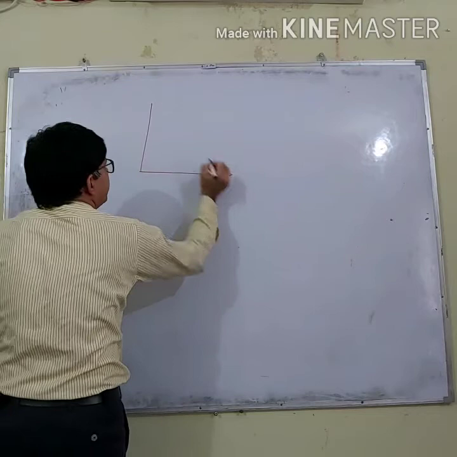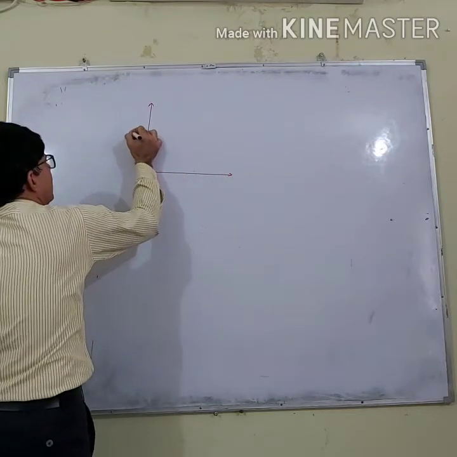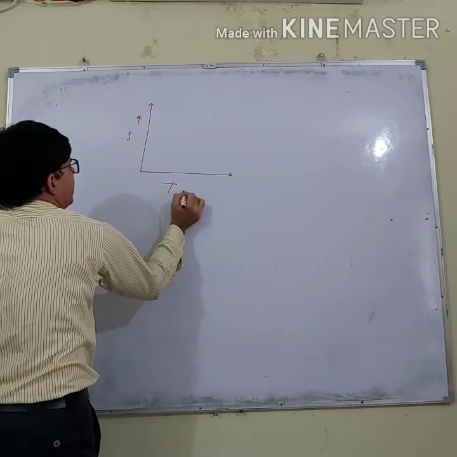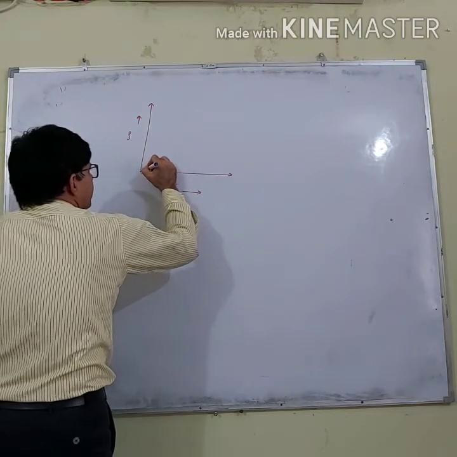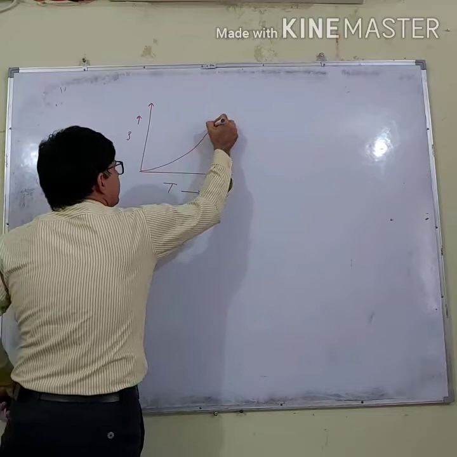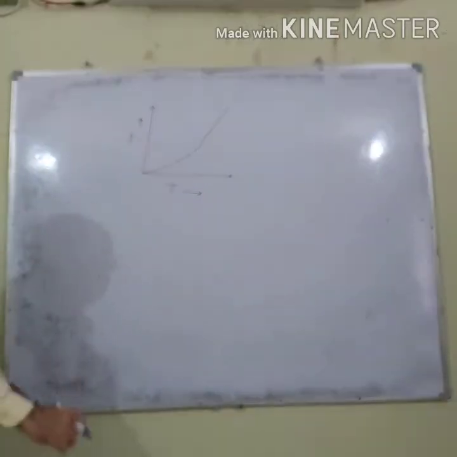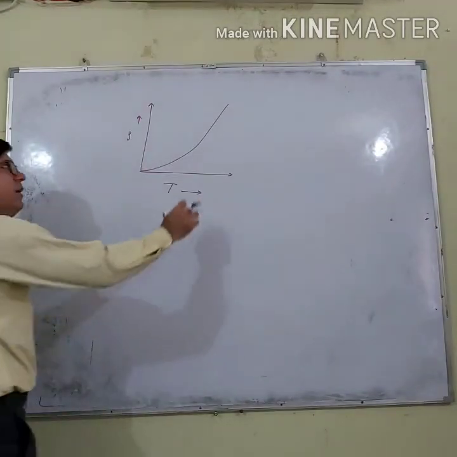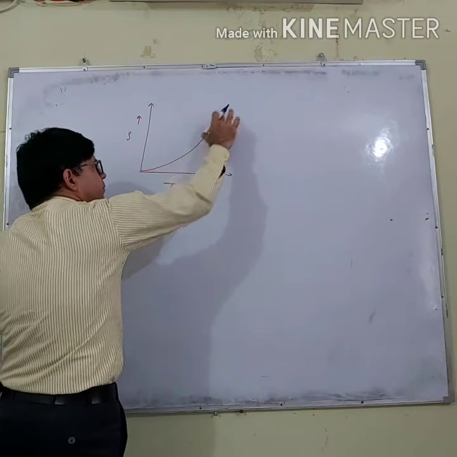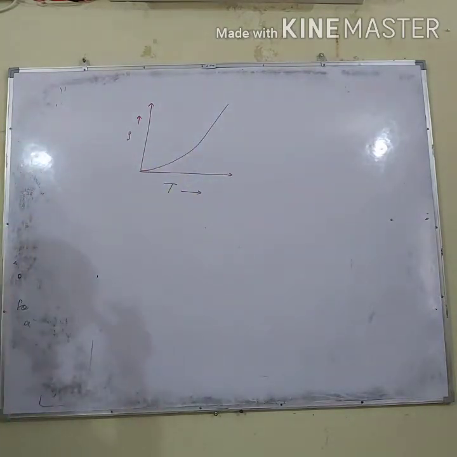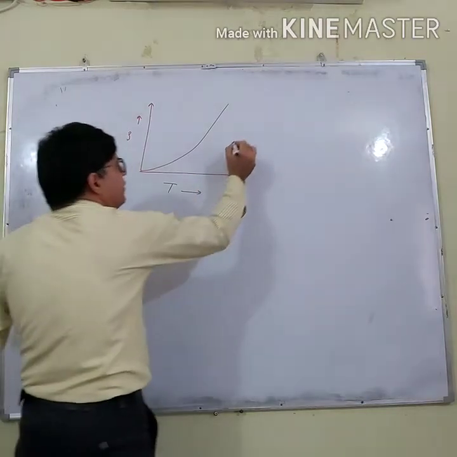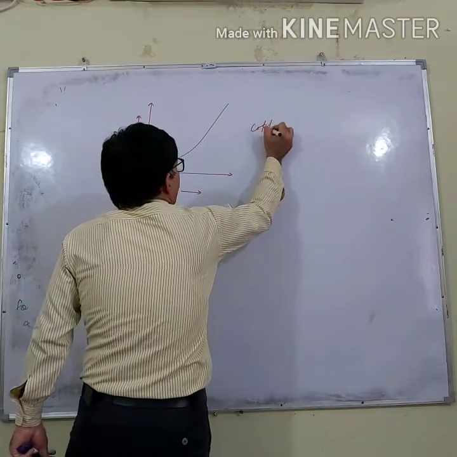Let us say on the y-axis I am having resistivity and along the x-axis I am having temperature. So it is like this, right? It will follow this path. You can say that with the increase in temperature the resistivity is also increasing, and this is for copper.